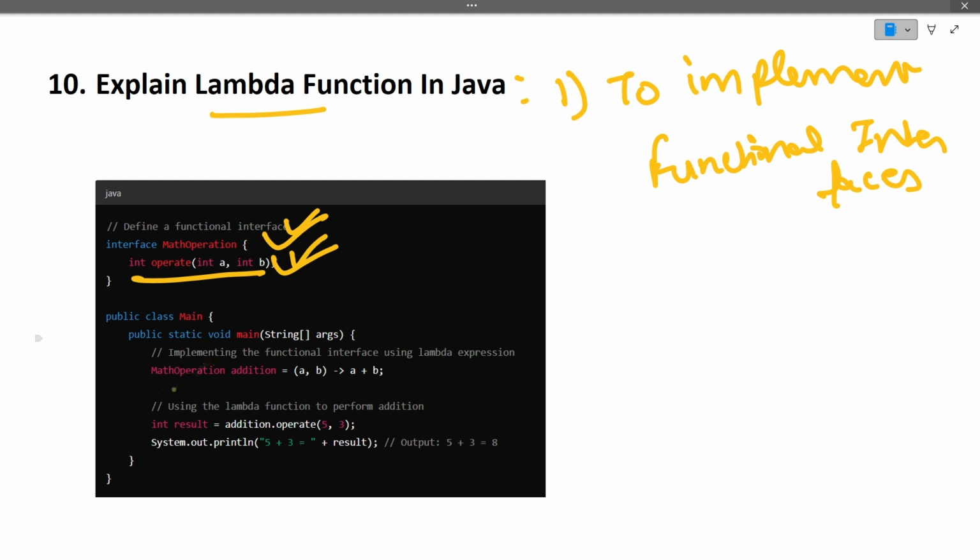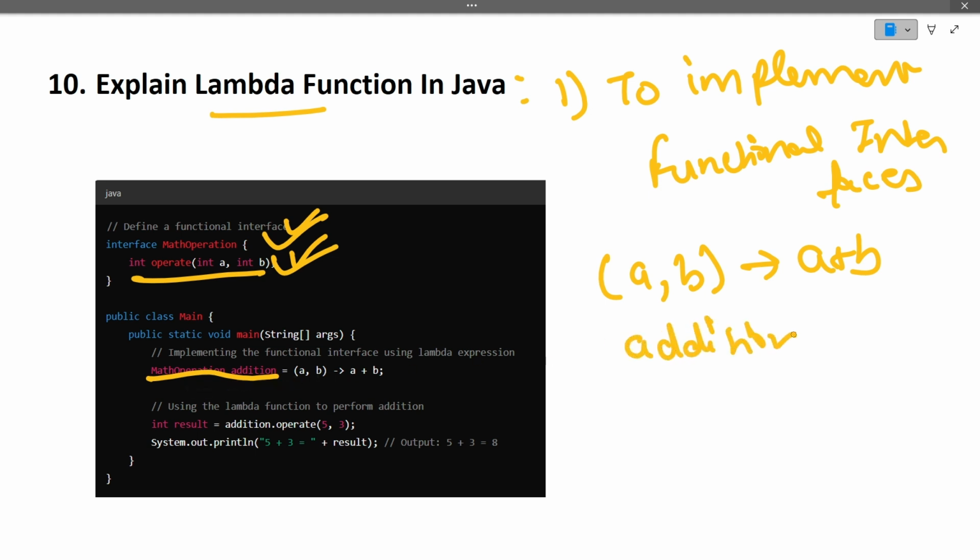How will we use this lambda function? See, this is the functional interface, MathOperation addition. Then we write the lambda expression, this is the lambda expression written here, a plus b. Once we call addition dot operate, we pass 5, 3 here. What will this function return? This function will return 8 as the answer.